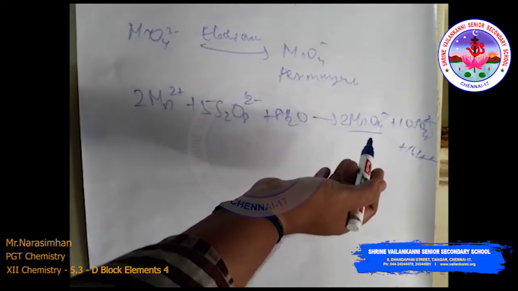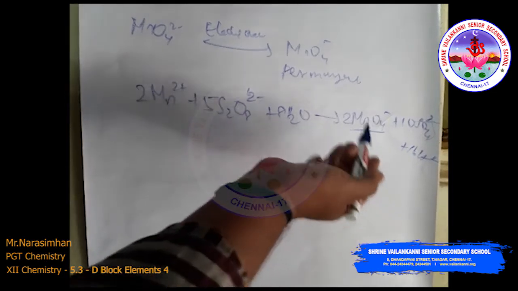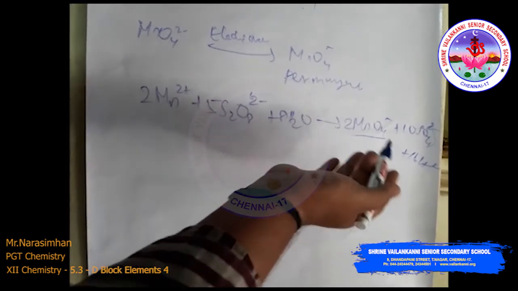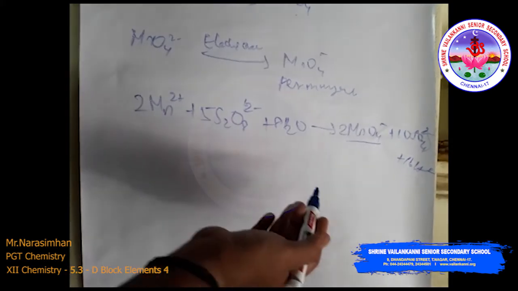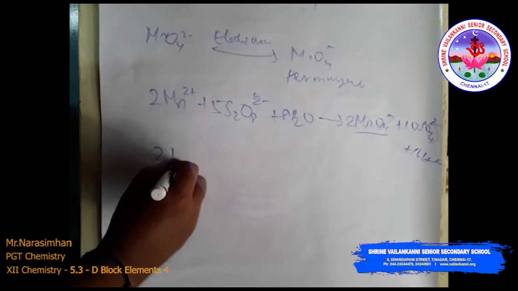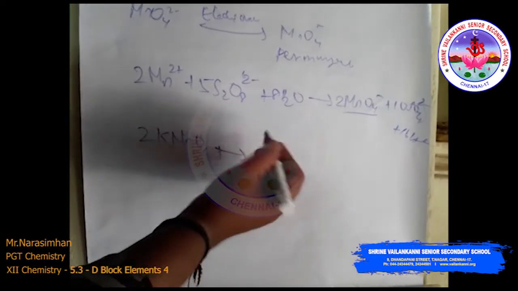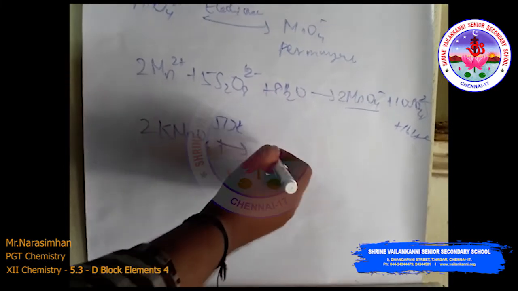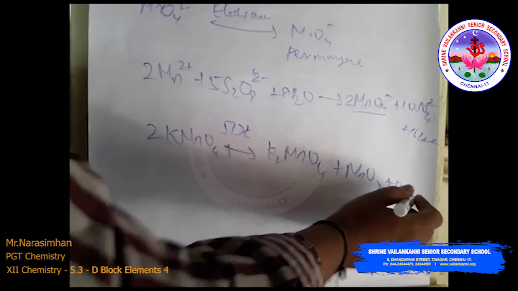It is not very soluble in water, and it is isostructural with potassium perchlorate, but when heated it decomposes at high temperature, that is 513 Kelvin, to give K2MnO4 and MnO2 plus O2.